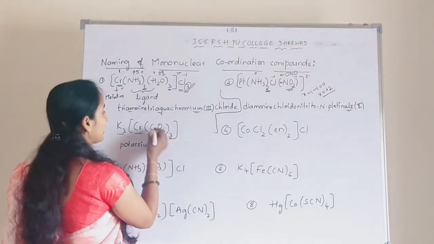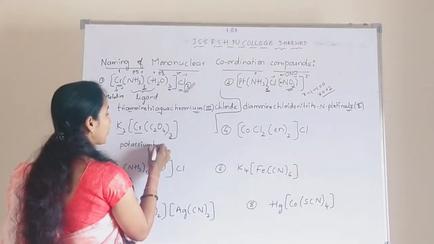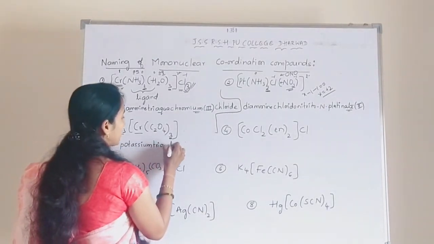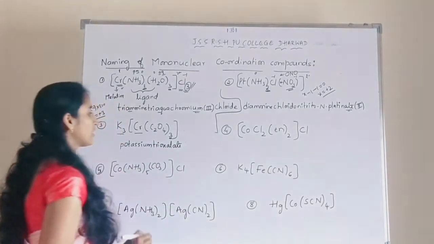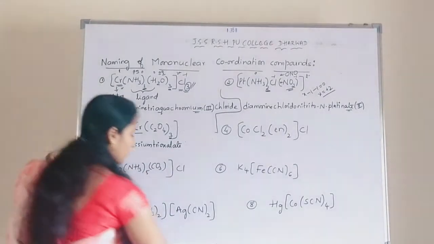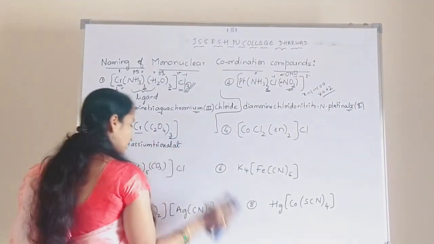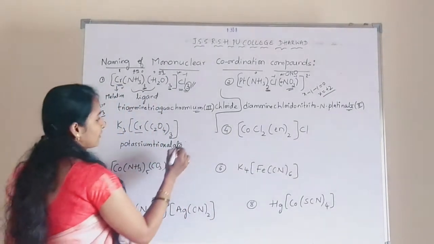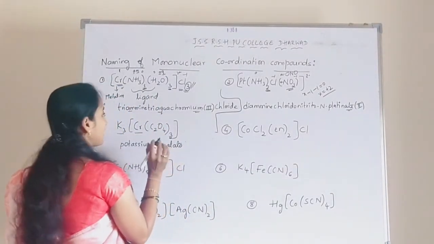So potassium. Then the same rules must be followed here. So 3 identical ligands are there. So that's why we have to use the prefix tri. So this is the oxalate ion. So oxalate should be converted into oxalato. Okay. Then the name of the metal ion should be written.